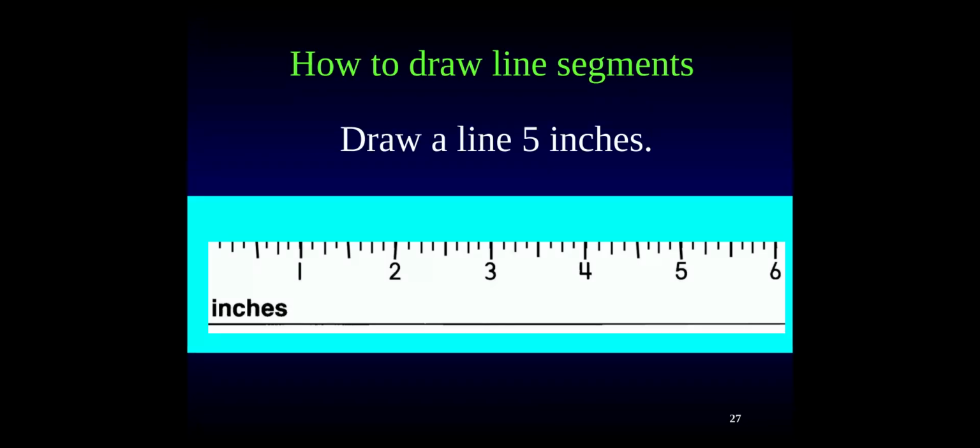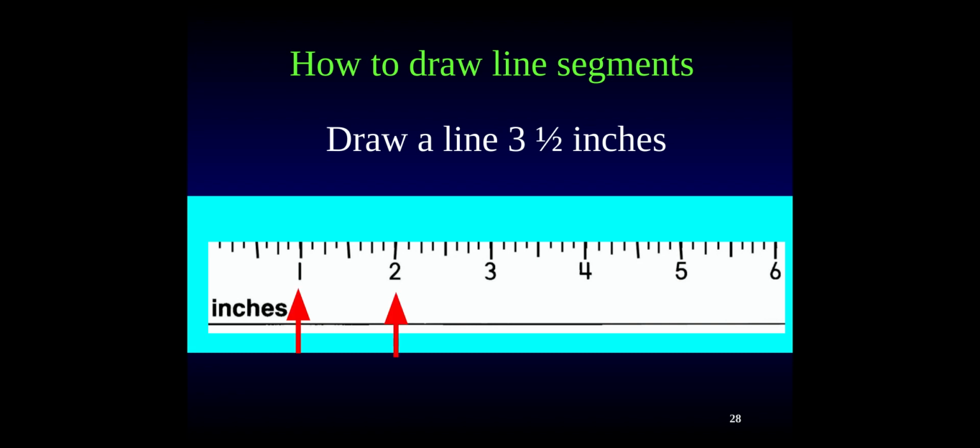Put your finger at where was 5 inches on this ruler? 5 inches, if we count up, we get to 5 right here. Where would 3.5 inches be? So we go to 1, 2, 3, and then where would half an inch past that be?